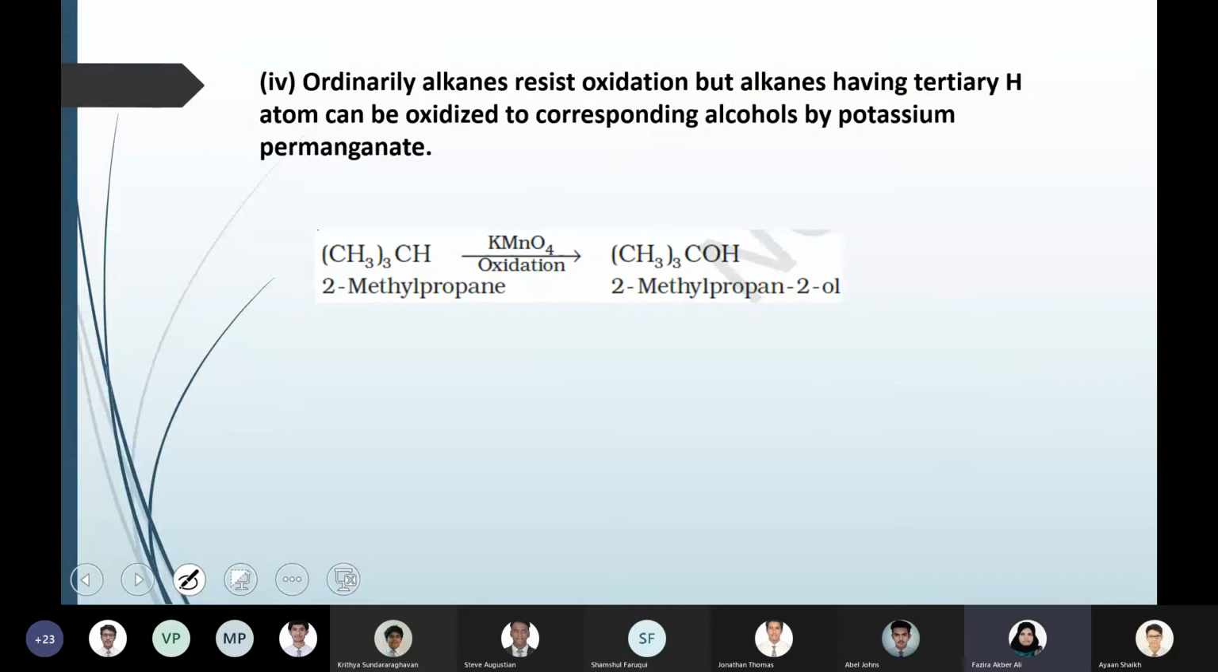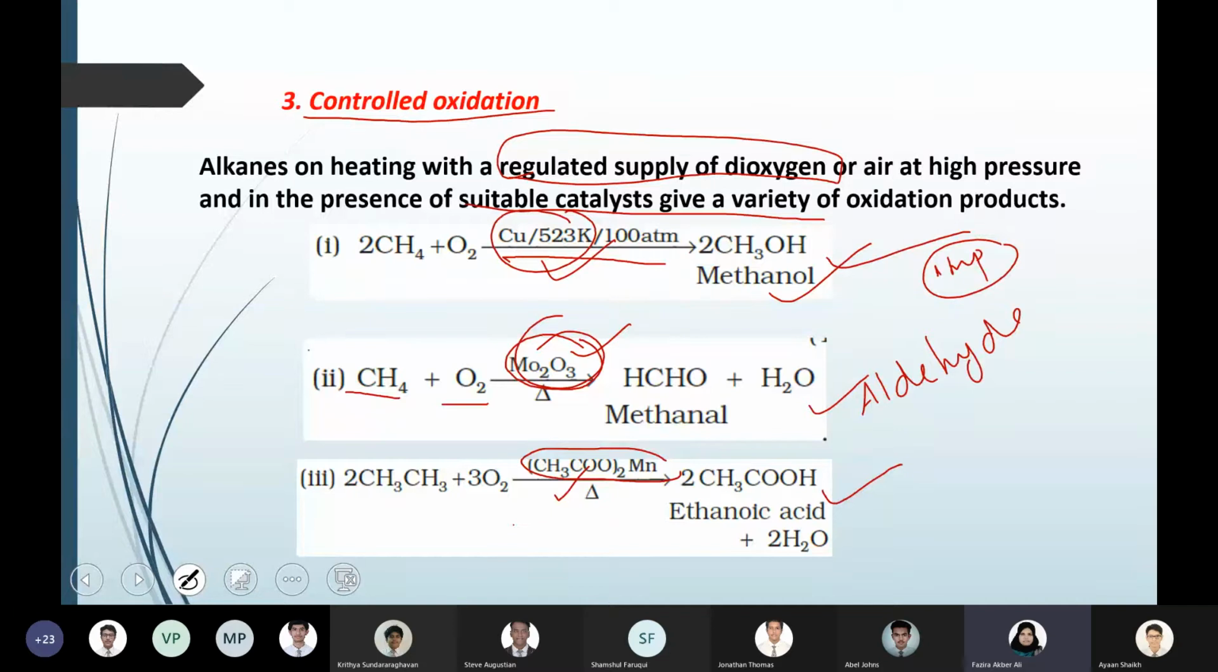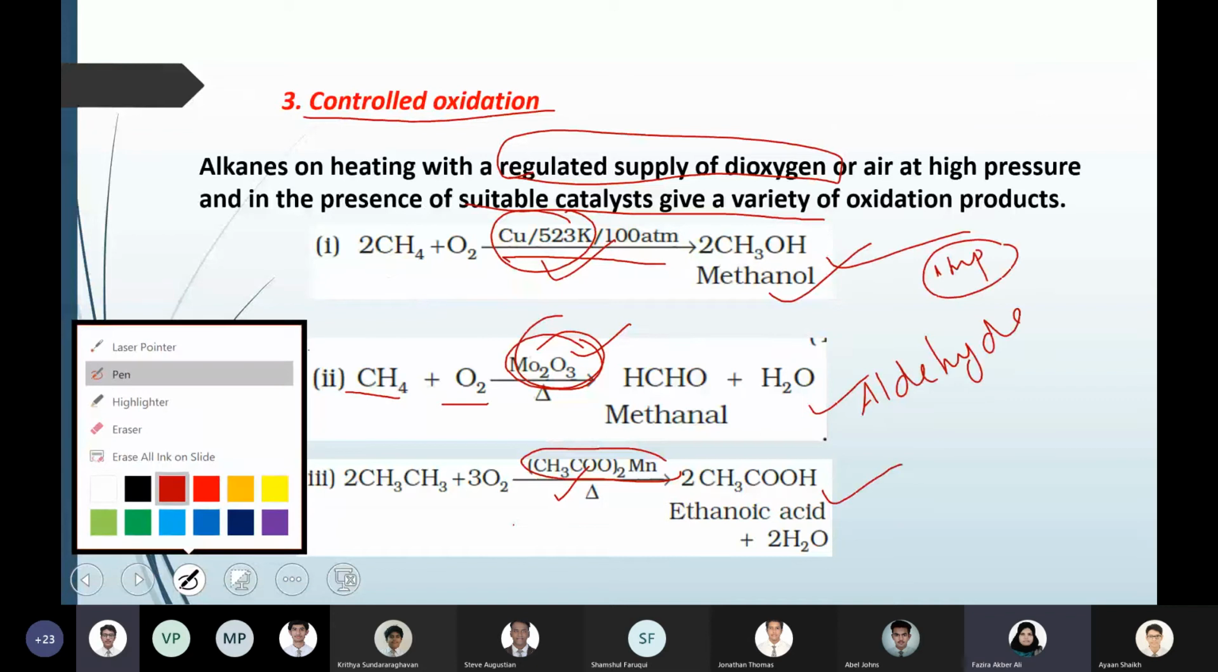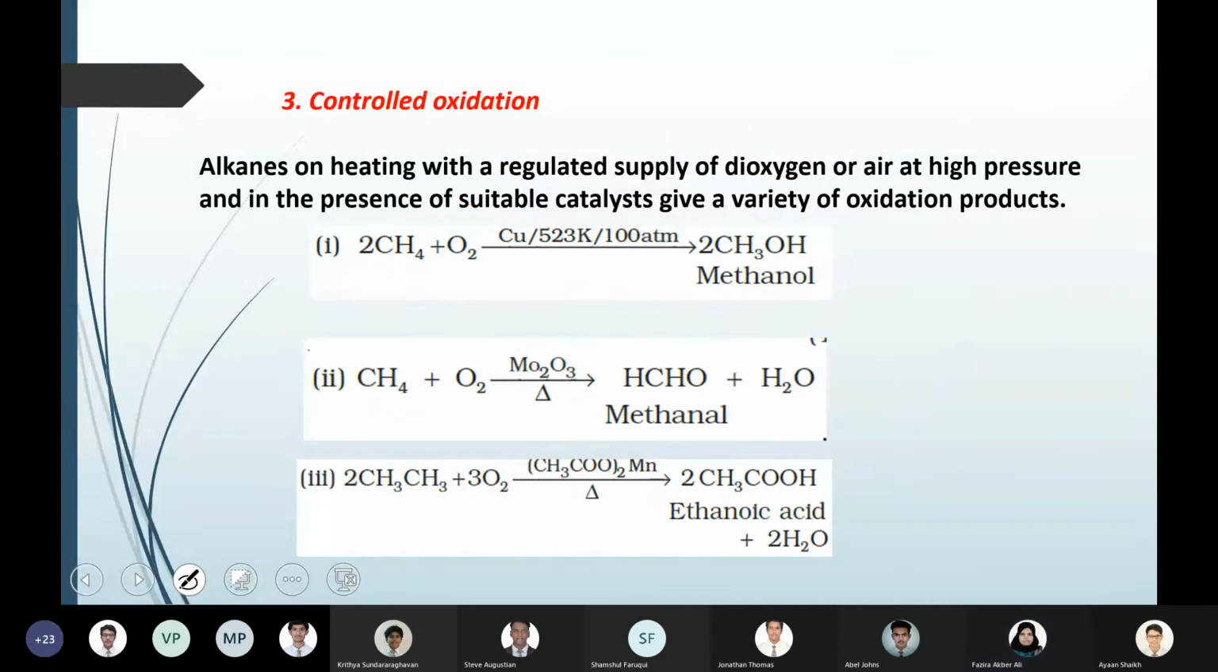Okay, before we go into the fourth one under controlled oxidation, there is a fourth variety. If you look into all these controlled oxidation equations, you can see we are writing oxygen, oxygen, oxygen. That means you're directly passing oxygen gas in the presence of different catalysts. It could be copper, molybdenum oxide, or manganese acetate. The only thing is that you're directly passing oxygen gas and different catalysts are used, and you will get different products based on the catalyst that you have taken.